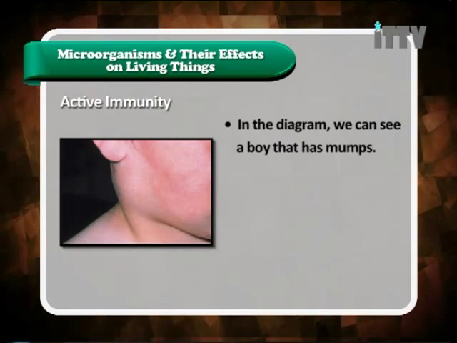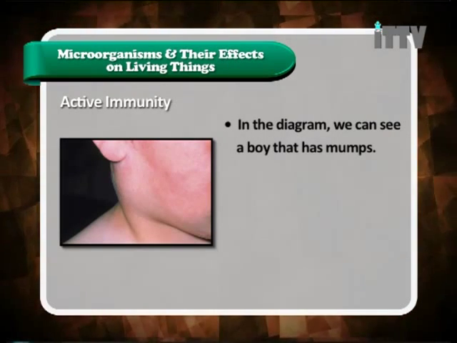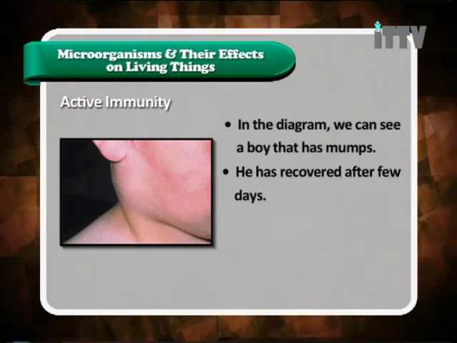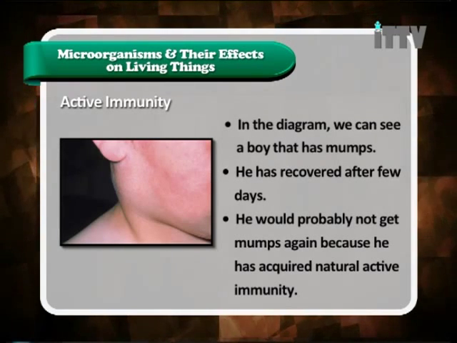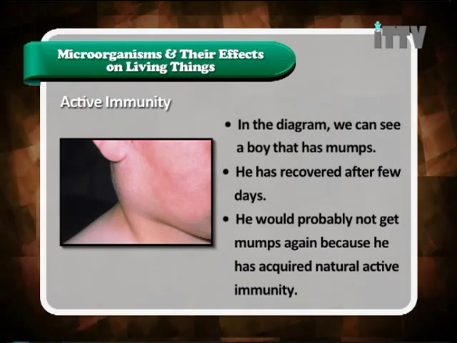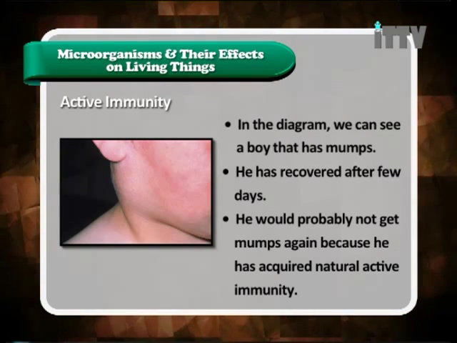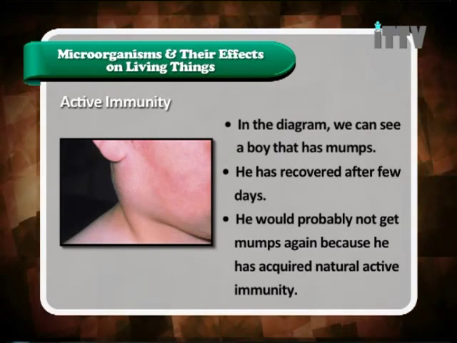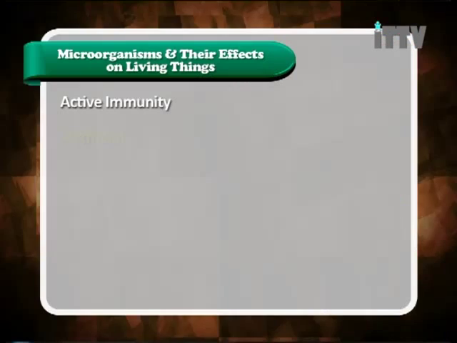In the diagram, we can see a boy that has mumps. He has recovered after a few days. He would probably not get mumps again because he has acquired natural active immunity. So this is how we get this natural active immunity, whereby our body knows what to do when it comes to the second infection. So next we are going to learn about artificial active immunity.